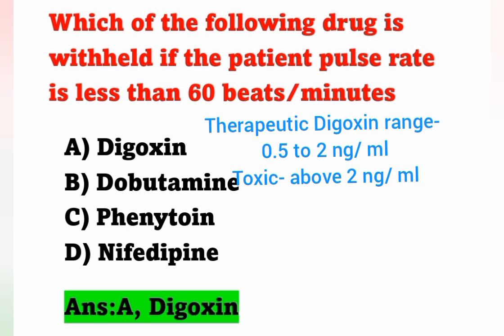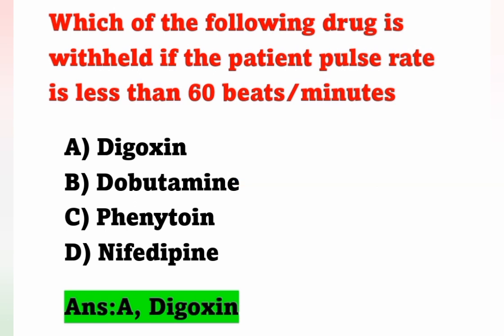The therapeutic digoxin range is 0.5 to 2 nanogram per ml, and the toxic level is above 2 nanogram per ml. If the patient is having digoxin toxicity, the patient may experience hypercalcemia, hypokalemia, hypomagnesemia or hypothyroidism. If the serum potassium level is less than 3.5 milliequivalent per liter, we have to stop the digoxin because it is one of the signs of toxicity. Move on to the next question.